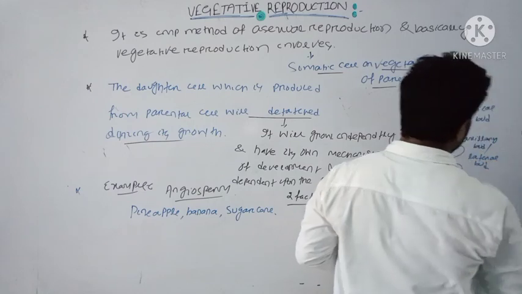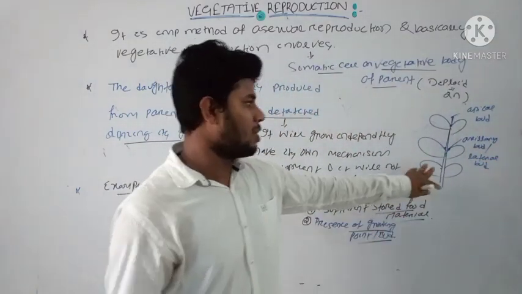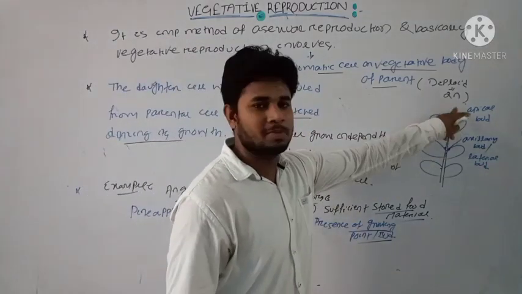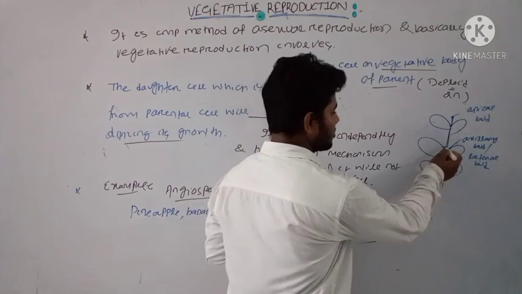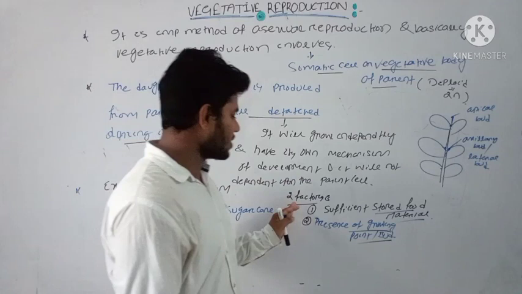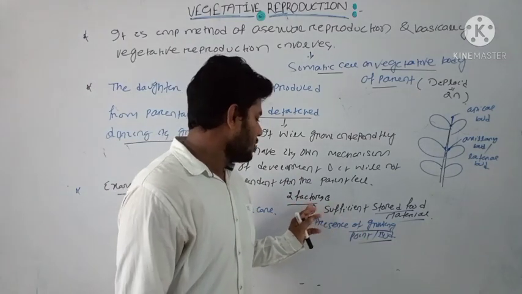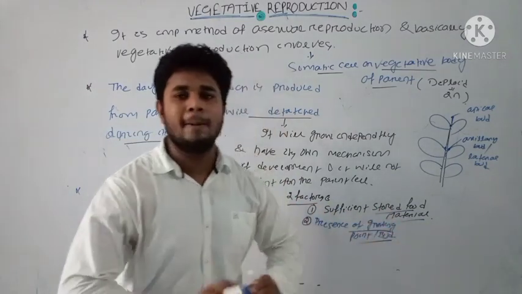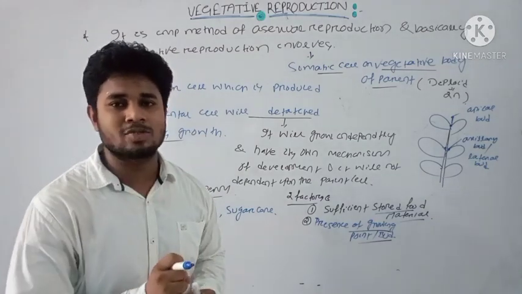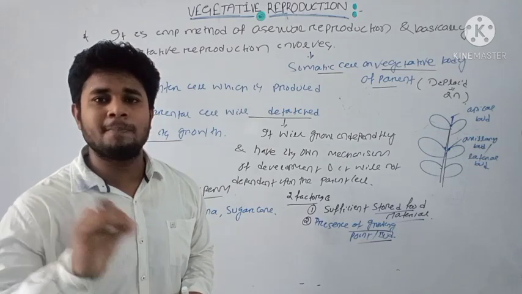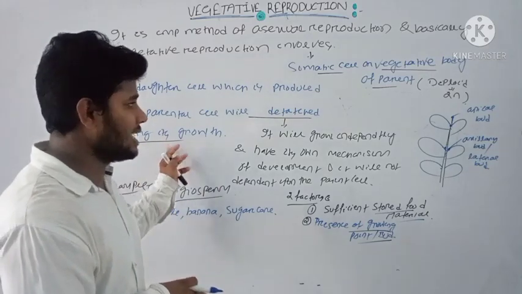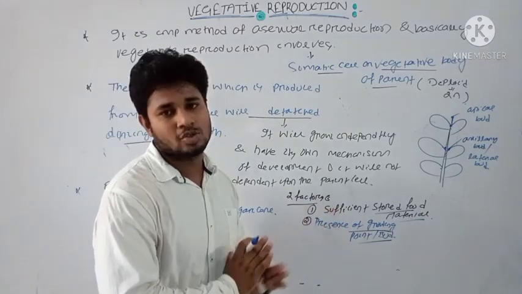Later we will see in detail how these buds help in the process of vegetative reproduction. This is the apical bud at the apex, and at the junction of leaf and stem the axillary bud is present. For vegetative reproduction two factors are needed. One is sufficient stored food material, because that stored food will be used by the daughter cell, which will grow using it.